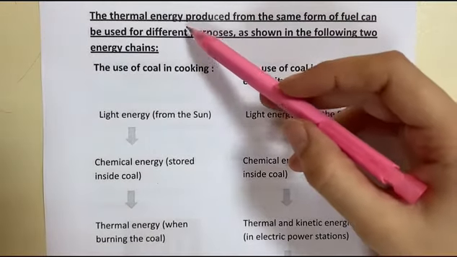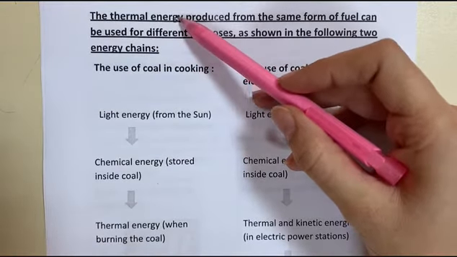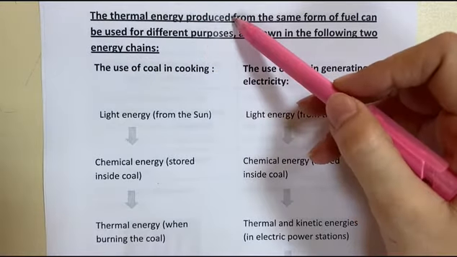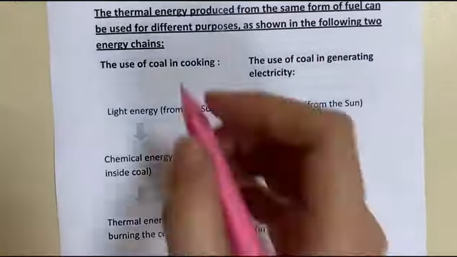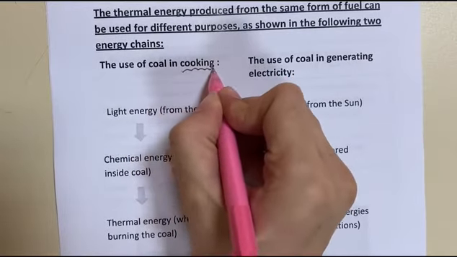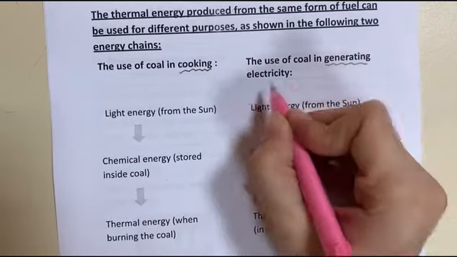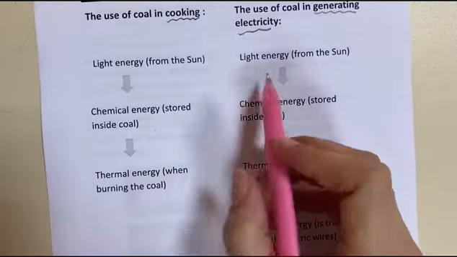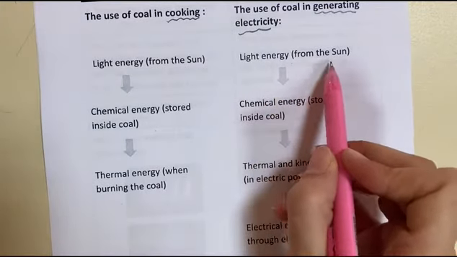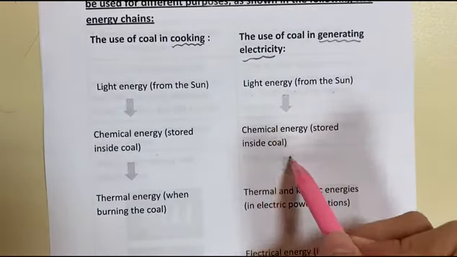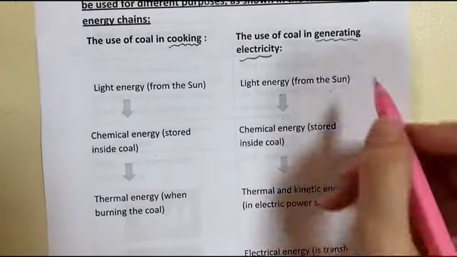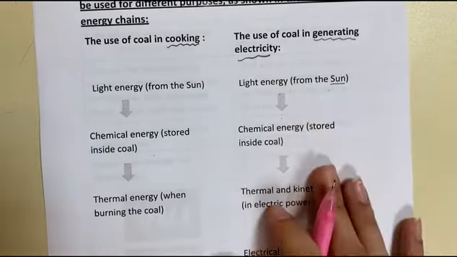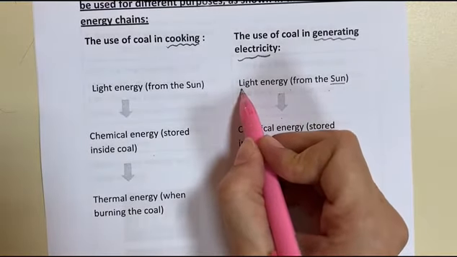So we use the fuel because we need the thermal energy that is produced from burning it. We can use the thermal energy for different purposes, such as in cooking and also in generating electricity, like we said. And we all know from the previous lesson, each energy chain, each flow of energy from one form to another, should start with the sun that gives us light energy.